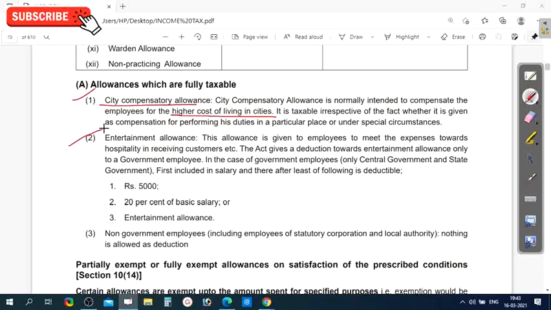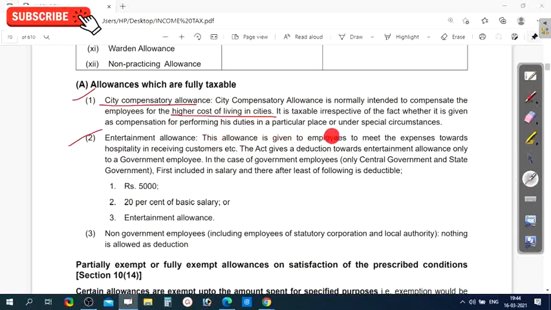And next, the second one, entertainment allowance. This is very, very important. While you are doing the problems, you have to keep a special focus on the entertainment allowance, because the treatment of the entertainment allowance is different for the various employees. Let us see.